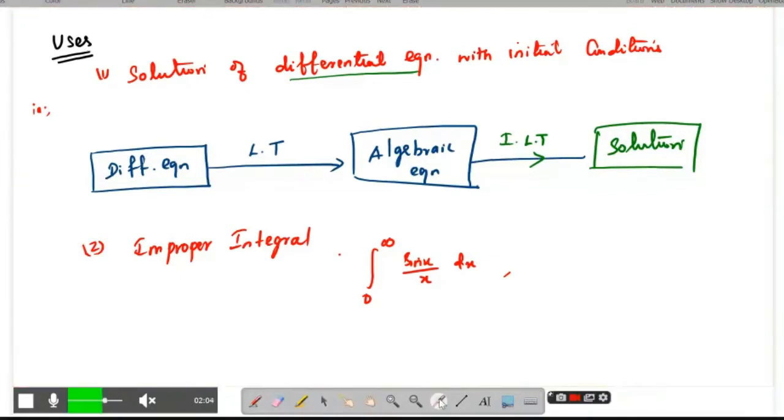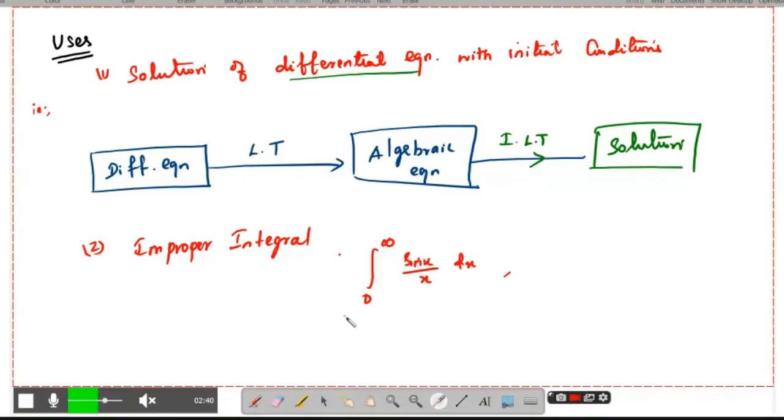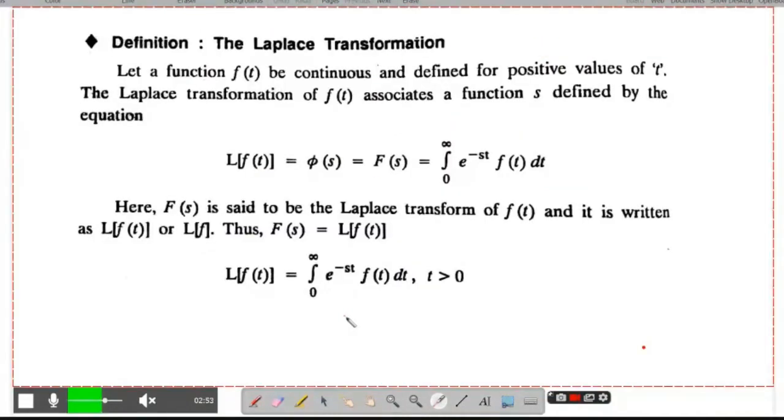So the thing I have drawn here, these are the processes we have done. And another use: we can integrate improper integrals by using the Laplace transform.